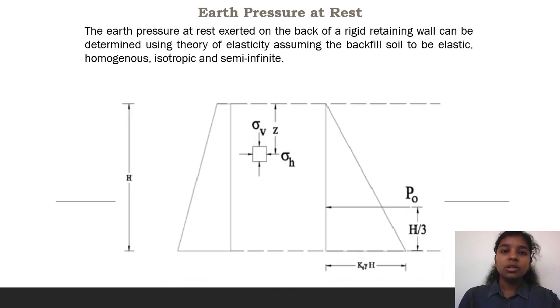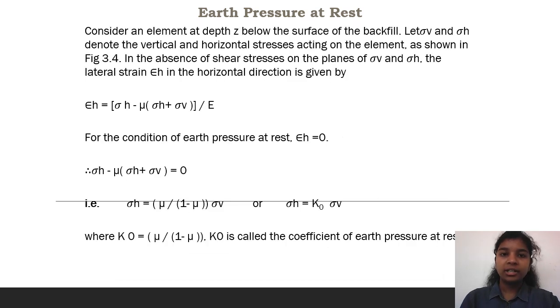Then the earth pressure at rest, exerted on the back of a rigid retaining wall, can be determined using the theory of elasticity, assuming the backfill soil to be elastic, homogeneous, isotropic and semi-infinite. Consider an element at a depth z below the surface of the backfill. Let sigma v and sigma h denote the vertical and horizontal stresses acting on the element, as shown in the figure. In the absence of shear stresses on the planes, the lateral strain in the horizontal direction is given by this equation.